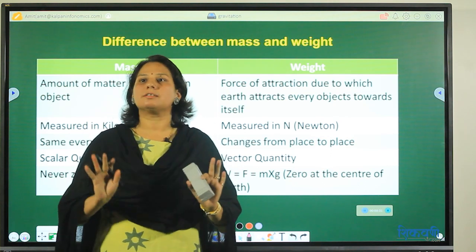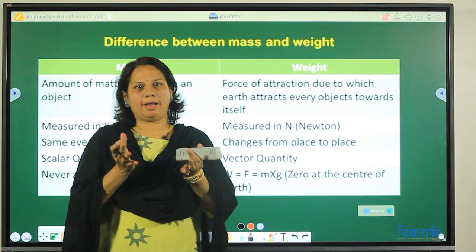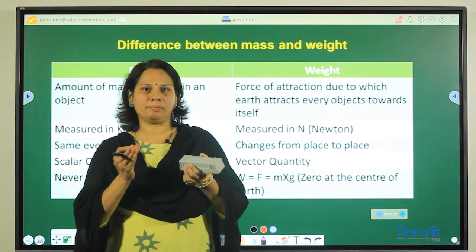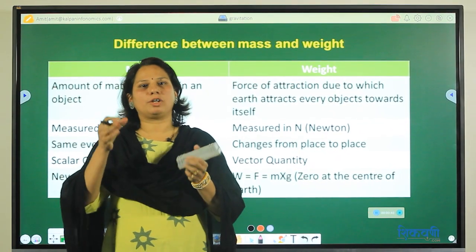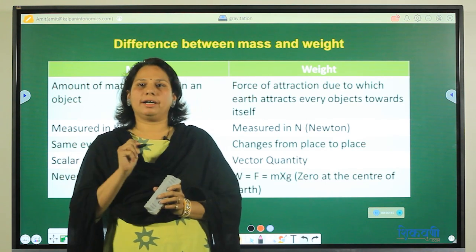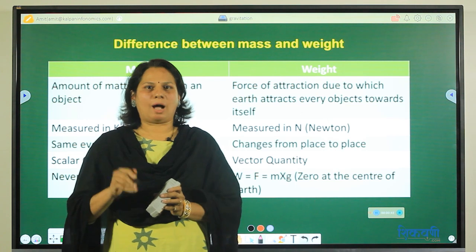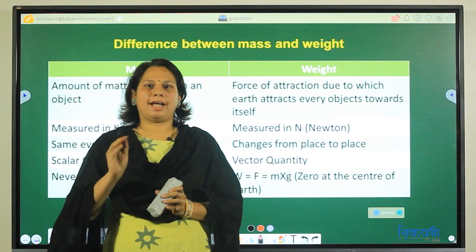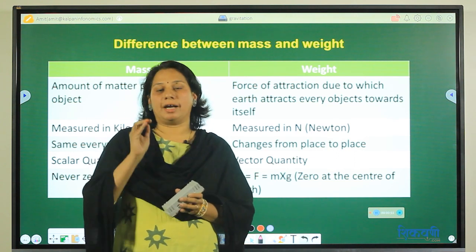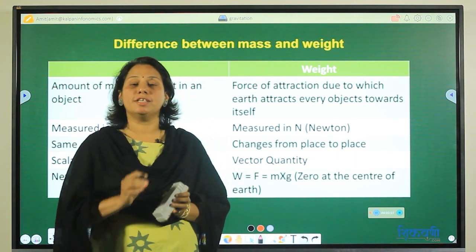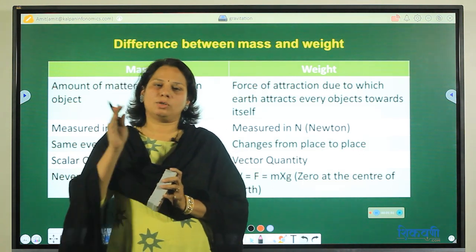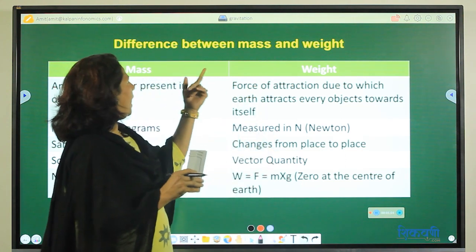आपण सगळ्याला एकच म्हणतो, correct? If I am carrying a stone having 10 kilogram weight, then I will say the weight of this stone is 10 kilograms, correct? But in scientific language it is wrong. आपल्या डे टू डे लँग्वेजमध्ये it is correct that the weight of this stone is 10 kg. But when I am talking about scientific language, in physics, the weight of that 10 kg stone is not 10 kg. So that is the difference between mass and weight.